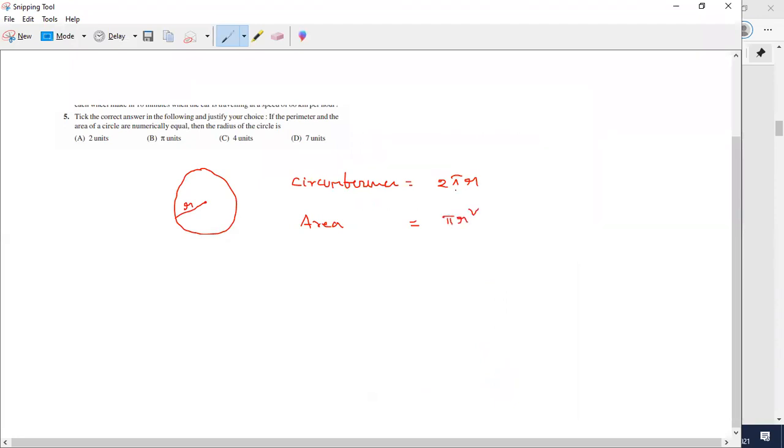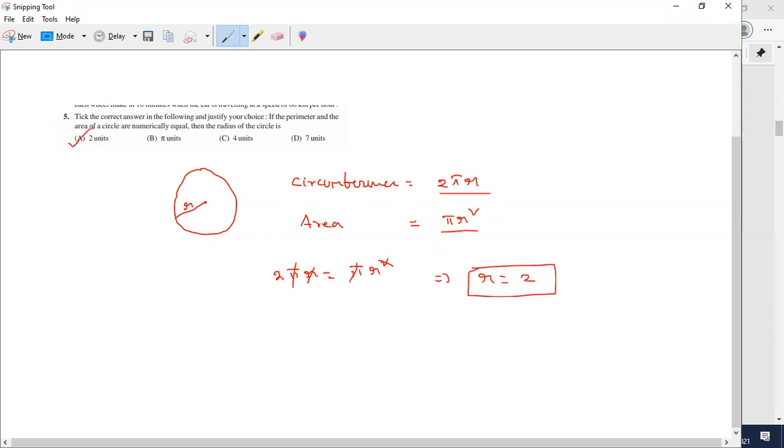They mention the numerical value of the circumference will be equal to area. So 2 pi r is equal to pi r square, where pi can cancel, one r can cancel. So my radius is becoming 2 units. So my answer is 2 units.